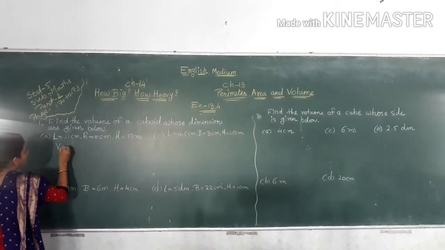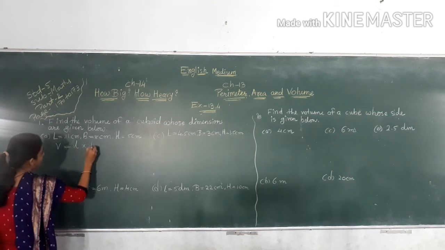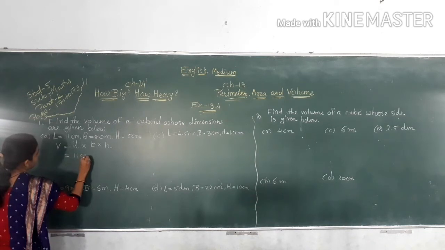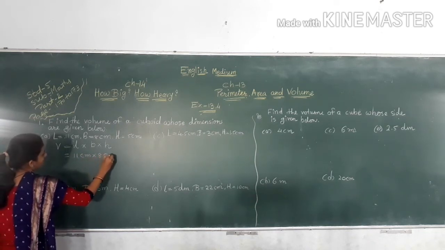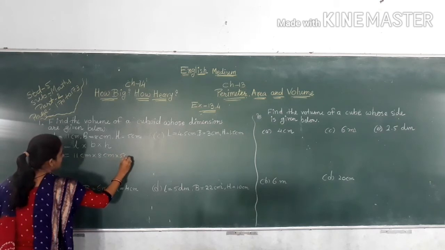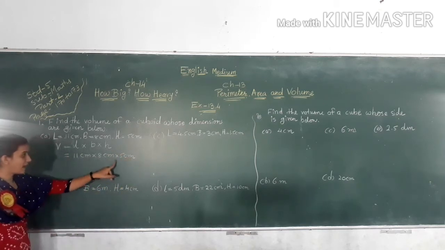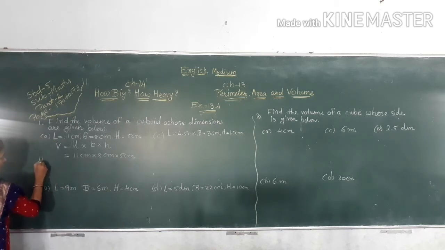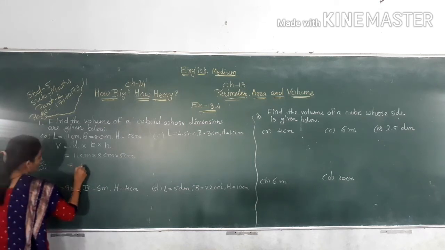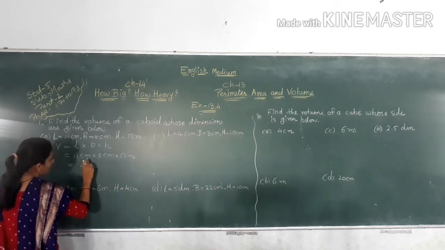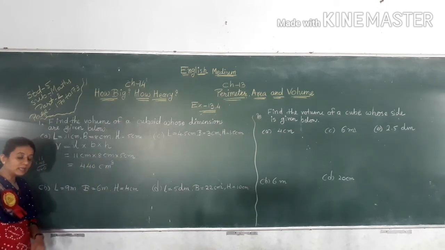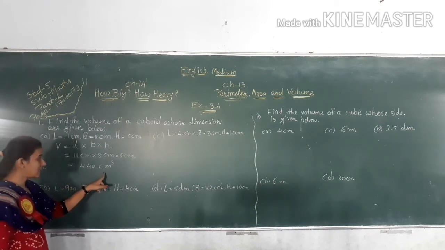So volume V is equal to L multiply B multiply H, so 11 cm multiply 8 cm multiply 5 cm. 8 5s are 40. 11 multiply 40, 11 4s are 44, so 440 centimeter cube.